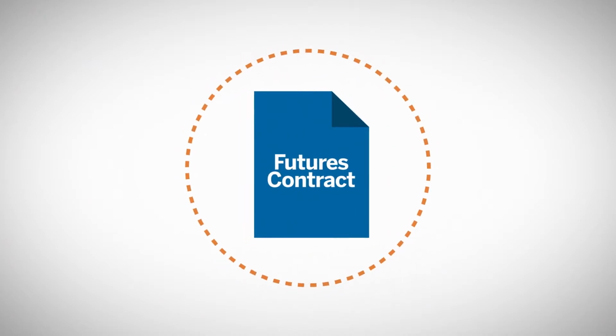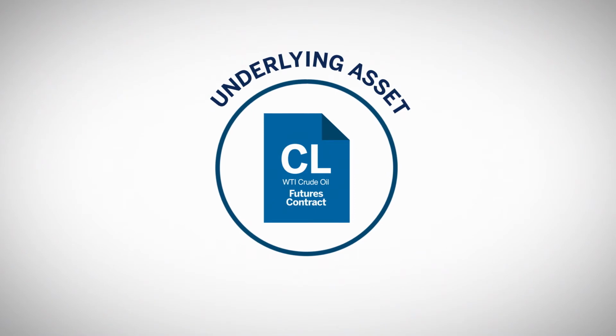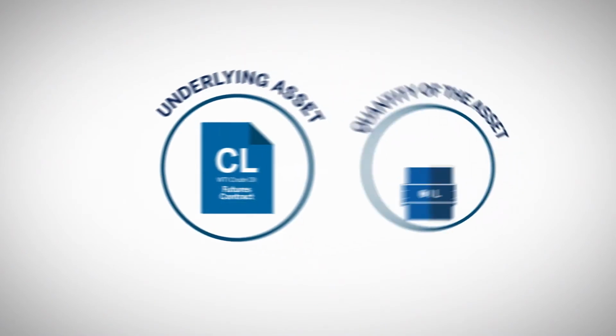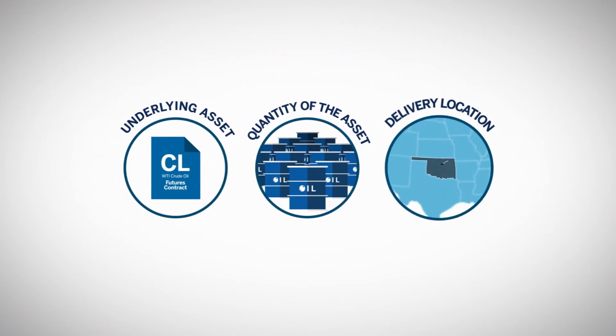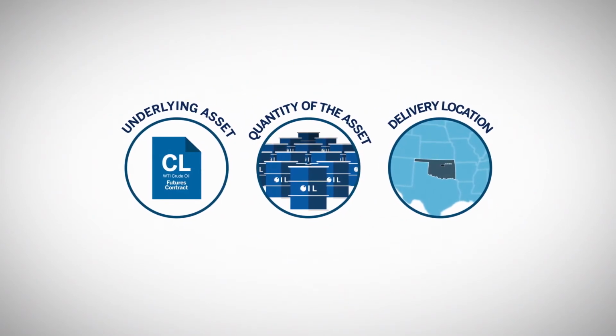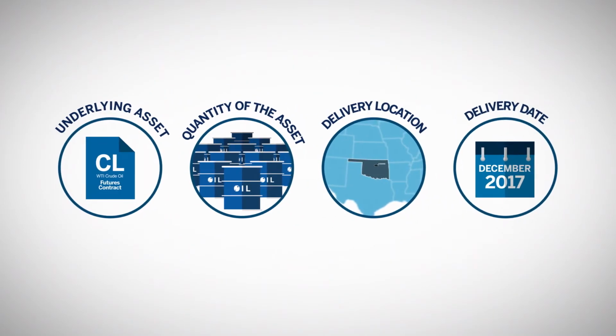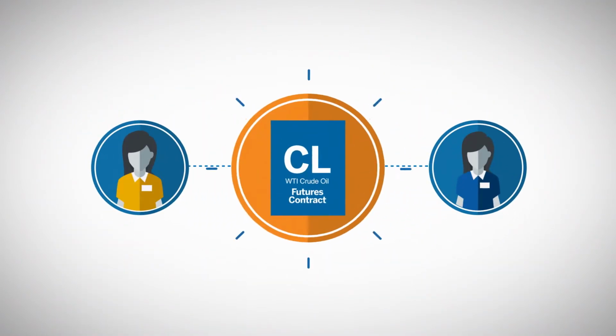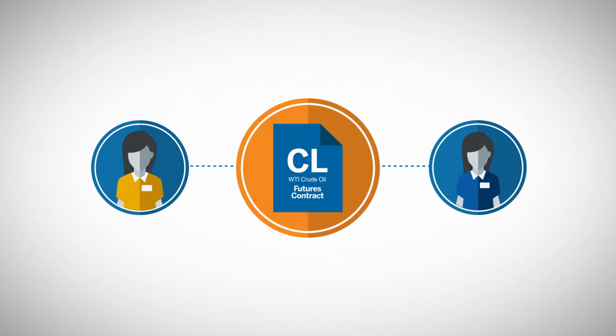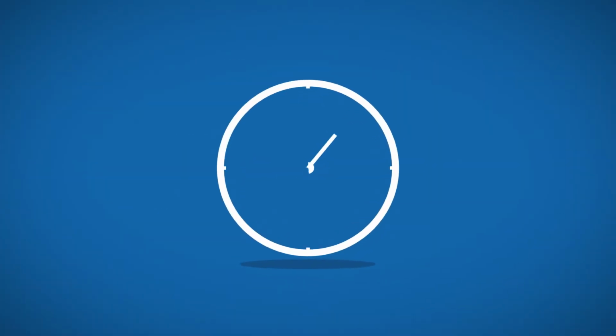Every futures contract has these four attributes: the underlying asset, for example, light, sweet crude oil; the quantity of the asset, for example, 1,000 barrels; delivery location, for example, Cushing, Oklahoma; delivery date, for example, December 2017. When a party enters into a futures contract, they are agreeing to exchange an asset or underlying at a defined